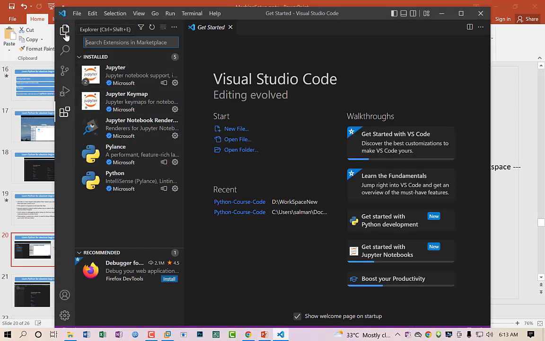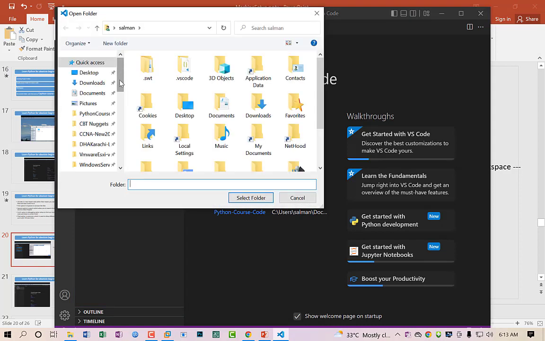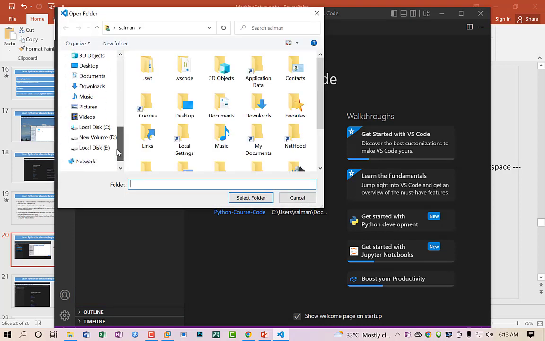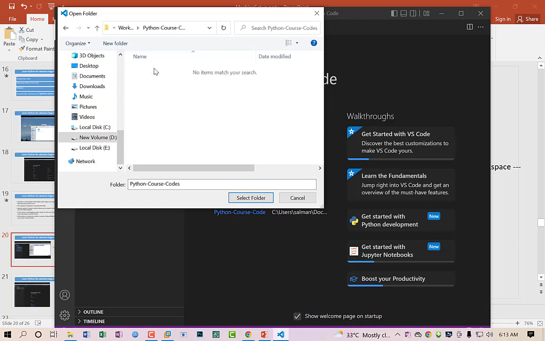The first option is Explorer. I will click on Explorer, and here we can find, open and save our project. If I click on open folder, we can get our project file from here. I go to the D drive, and here I can browse. Sorry, this is the wrong workspace folder. Within the workspace I created the Python course code folder. So I select this one.